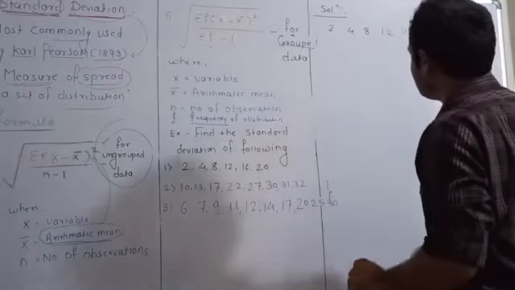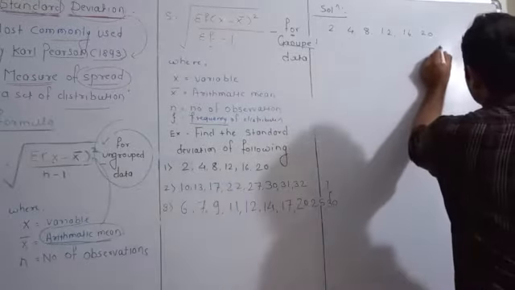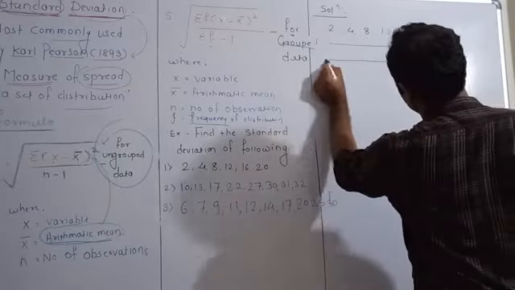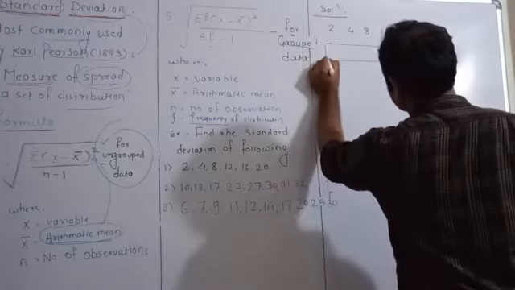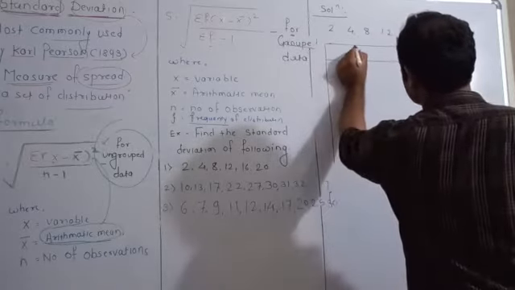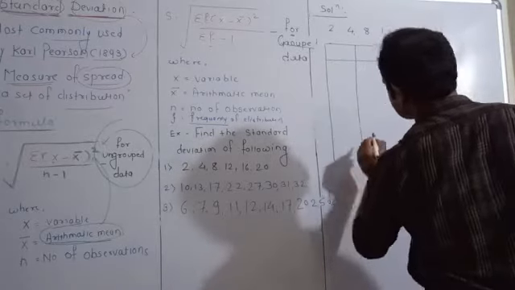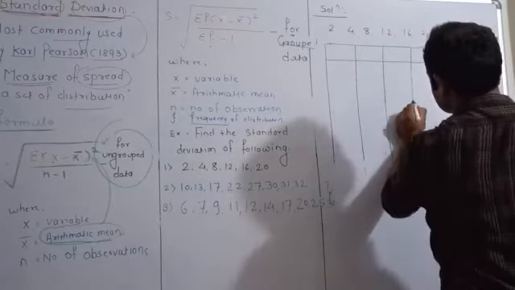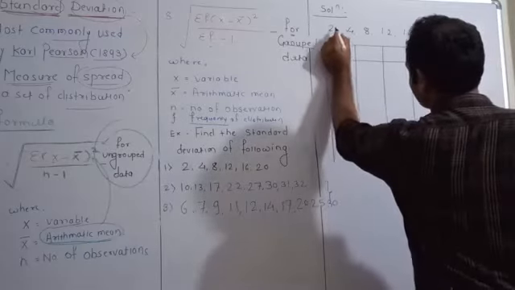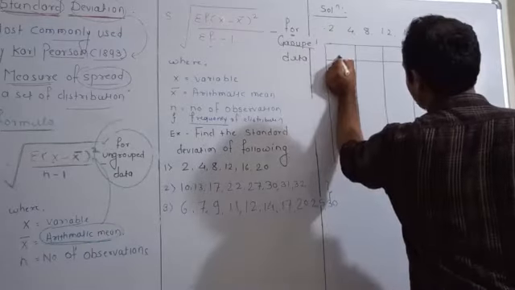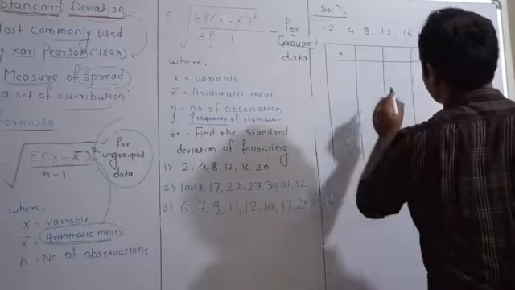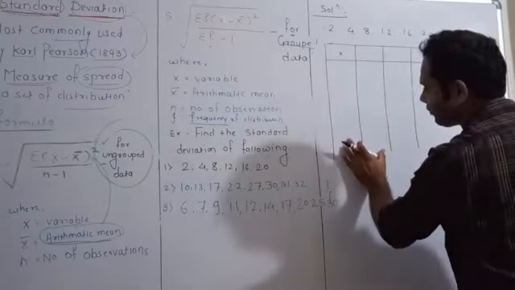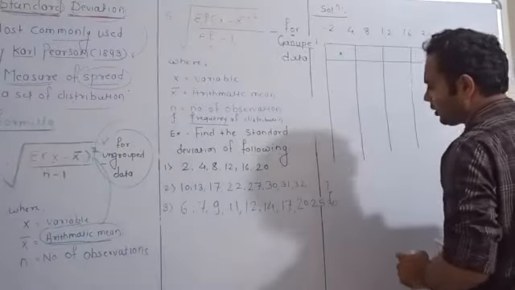First of all you have to draw a table. In that, first of all, this is your variable, that is your x. How to draw this table? By seeing your formula. What is your formula?